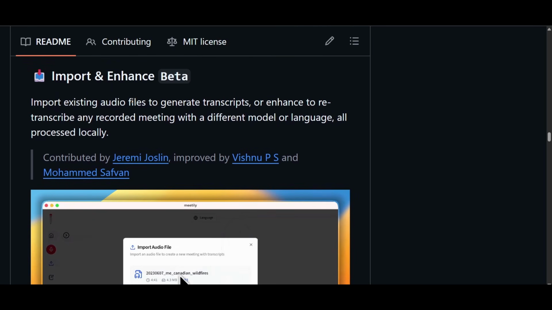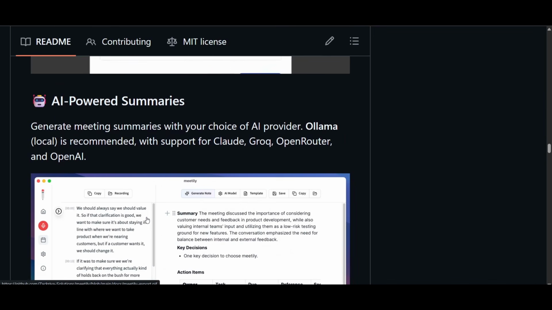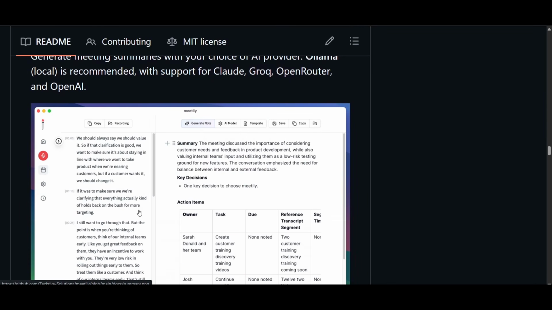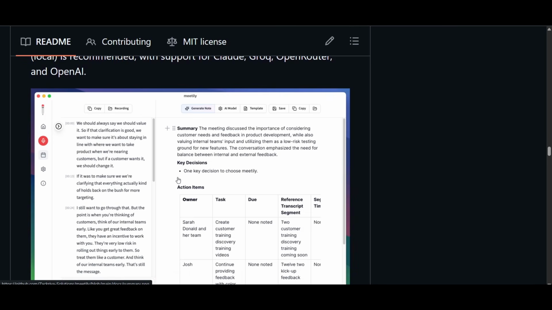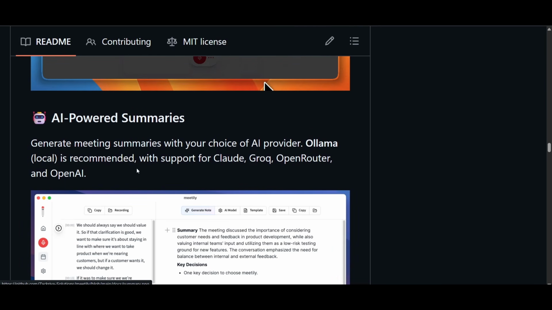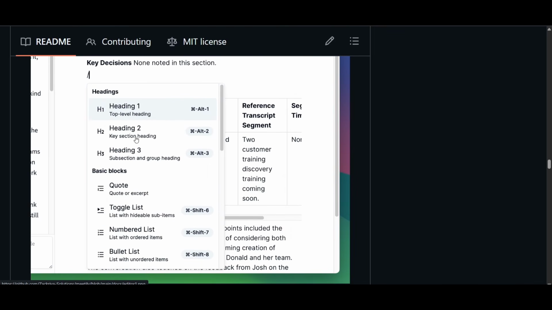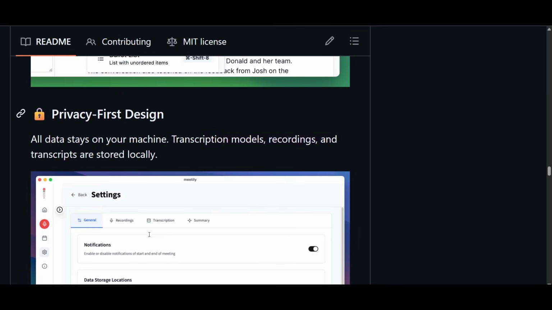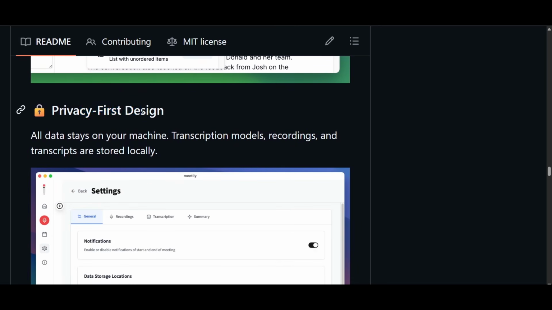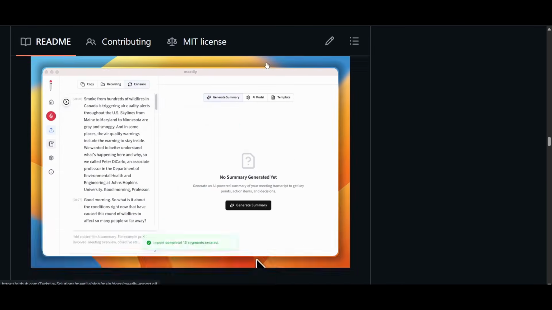Here you see that you can import and enhance the audio files. Okay, it is so easy. And also the AI-powered summary, so if you upload this documentation or this audio, from that audio you can generate the transcription, and also you can generate the summary of this transcription. And also here you see that you can modify the heading, quote, number list, bullet list, these are available. And obviously these are privacy-first design. Your documentation you don't have to upload to the cloud, so please use it.